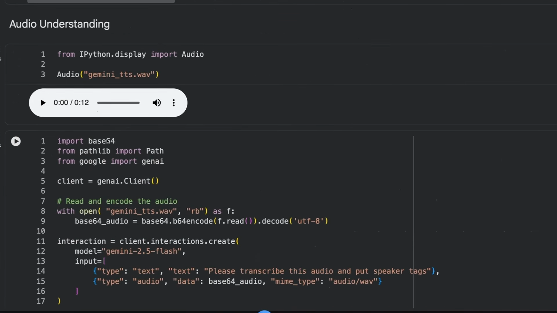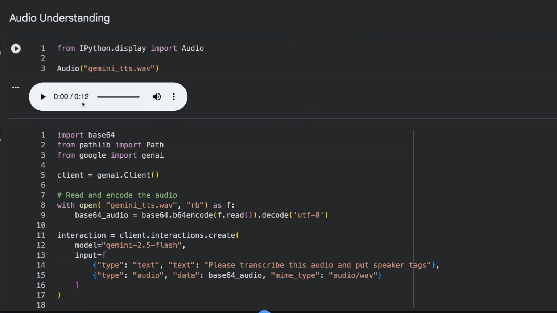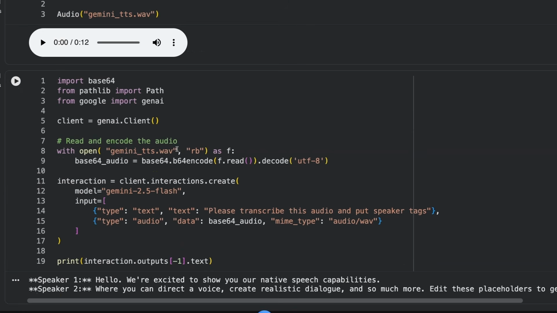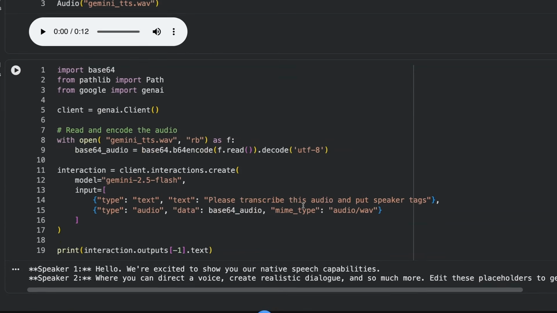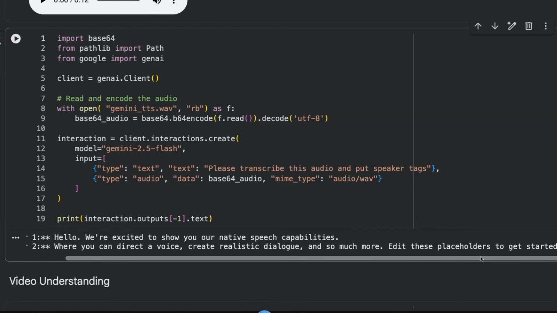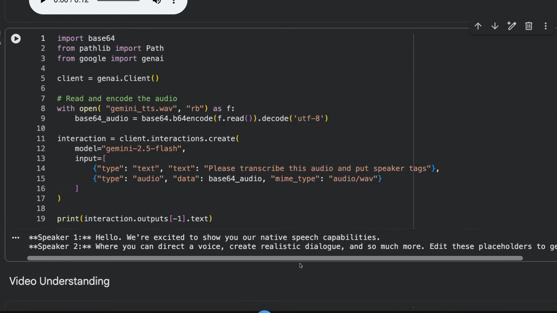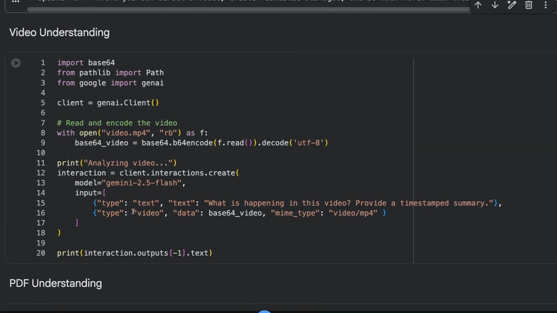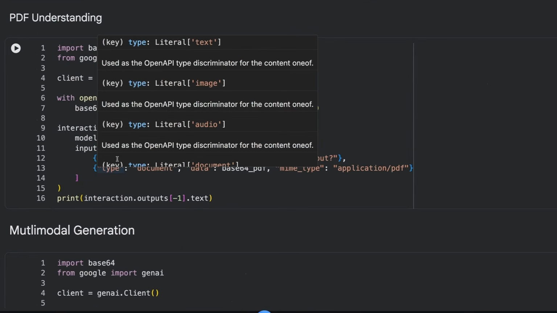Same for audio as well. So I've got some audio here, which was actually generated with the Gemini TTS of 2 speakers interacting. I can take that in, whether that's a WAV file or an MP3 file, base 64 encode it, pass it up to the model, and then ask it, in this case, please transcribe this audio and put speaker tags. And sure enough, it's able to get out exactly the correct audio and the fact that it was 2 speakers in there. Same sort of thing can be done for video and also for PDF files.